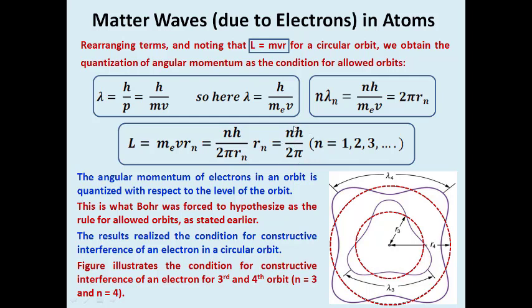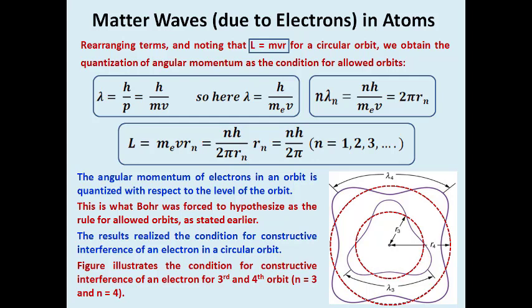So you notice that the angular momentum of the electron in an orbit is fixed. So we say the angular momentum of the electron in an orbit is quantized with respect to the level of the orbit. Only because of this reason Bohr hypothesized the rule of allowed orbits as stated above. As per the conditions we got from the mathematical derivation, it was confirmed that electrons revolve around the nucleus but in the allowed orbit.